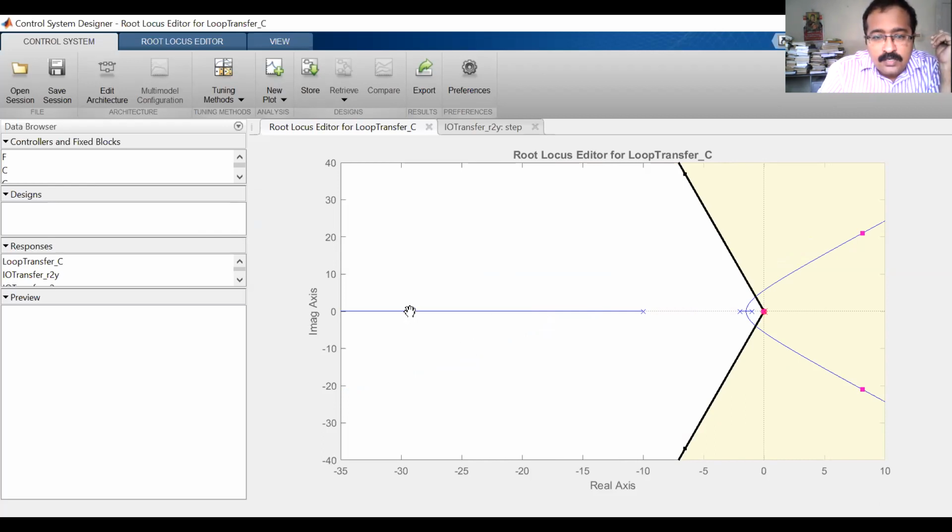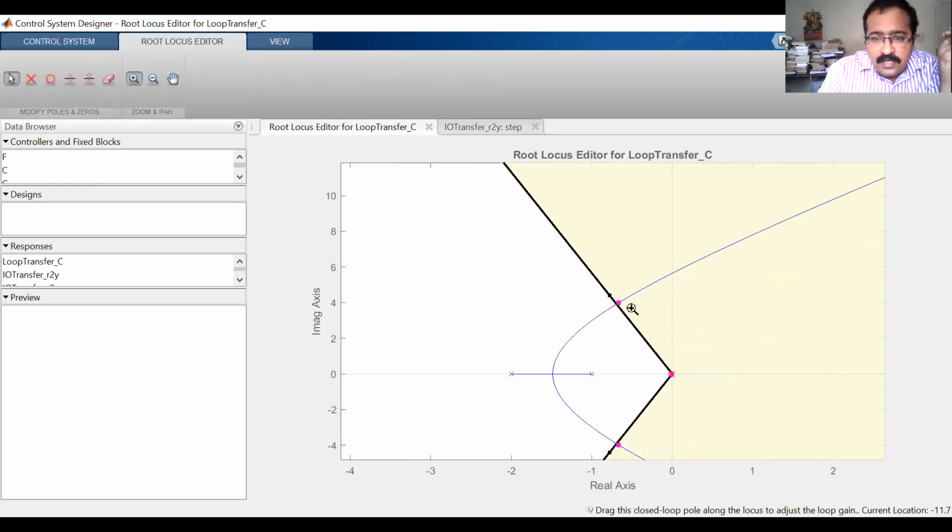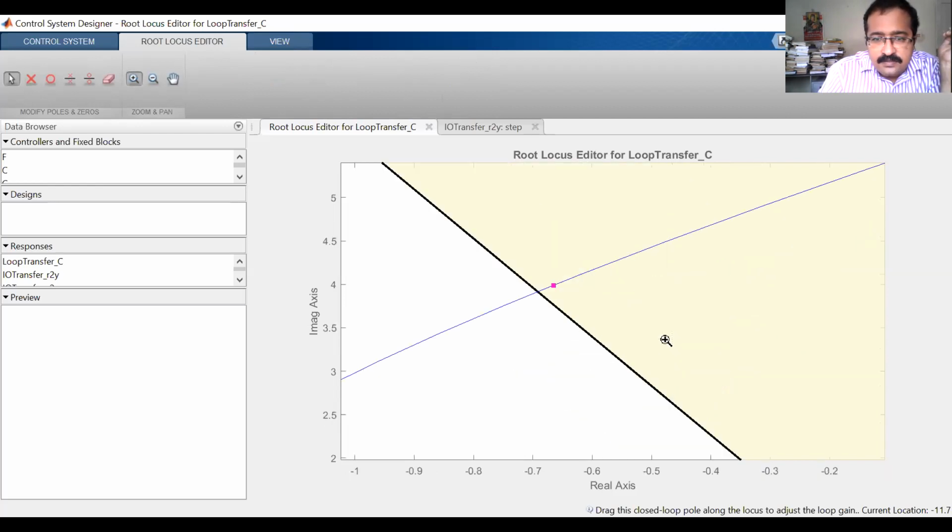So now the dominant closed loop poles should be made to lie at the intersection with the damping ratio line. You can just do a fine tuning, okay? If you zoom in and see, it won't be lying at the exact point. So slide it slowly so that it is at the intersection.